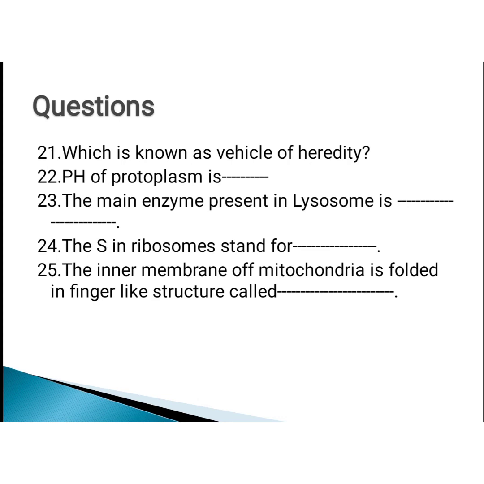Last 5 questions. Which cell organelle is known as the vehicle of heredity? 22nd question. What is the pH of protoplasm, whether acidic or alkaline? Next, 23rd question. The main enzyme present in lysosomes is dash. What does the S in ribosome stand for? 25th question. The inner membrane of mitochondria is folded into finger-like structures called dash.